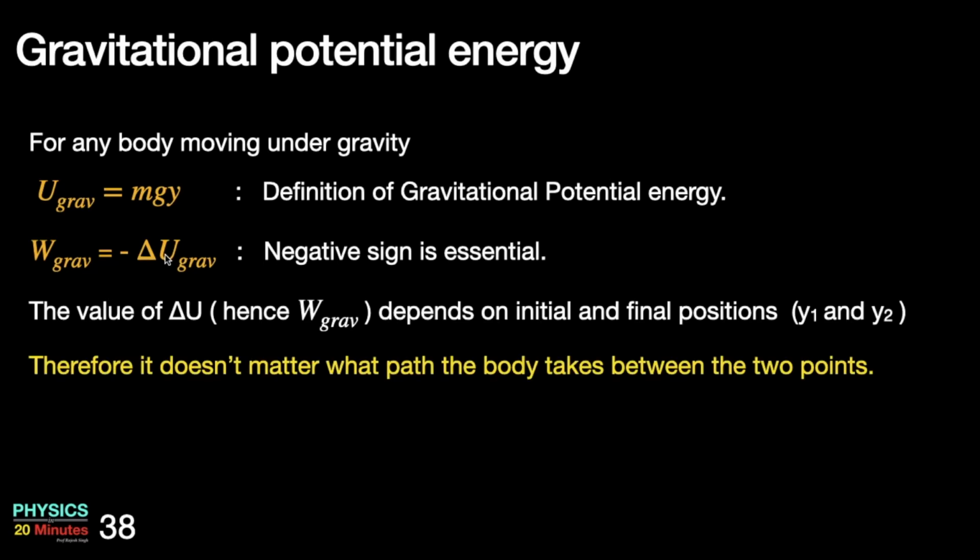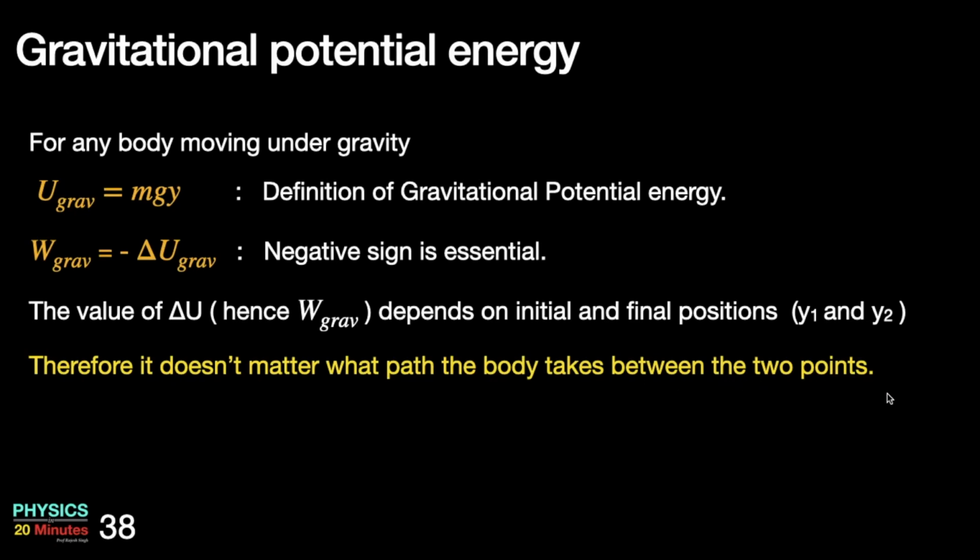Delta U depends only on the initial position and final position. Remember, it's mgy2 minus mgy1. So mg was all throughout constant. So delta U depends on initial position and the final position. And therefore work done by gravity also will depend only on initial position and the final position. And therefore it doesn't matter what path the body takes between the 2 points.